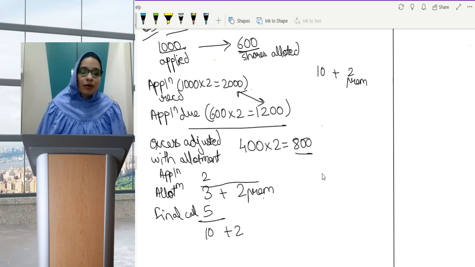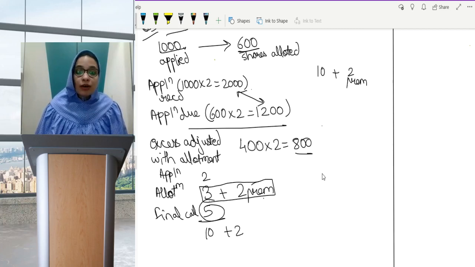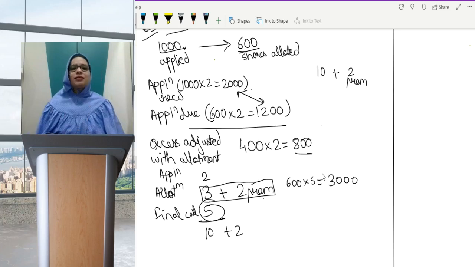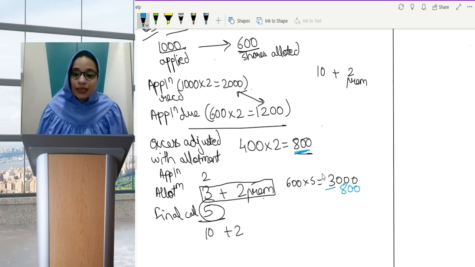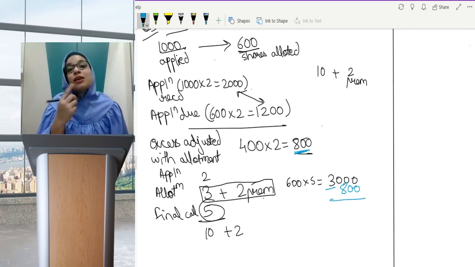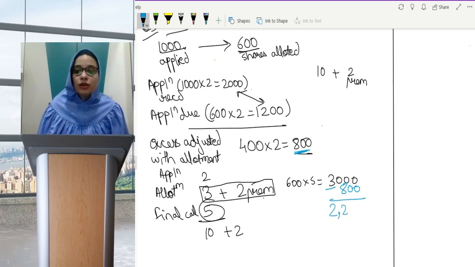Now, this allotment money was not received and this final call was not received. So how much should I have received on allotment? On these 600 shares, 600 into 5, 3000 should have been received on allotment. Can I say that the entire 3000 is not received? No, I cannot say that. Why? Because this shareholder had already paid 800 at the time of application. So out of this 3000, 800 was already paid. That means how much was he supposed to pay at the time of allotment? He was supposed to pay only 2,200.